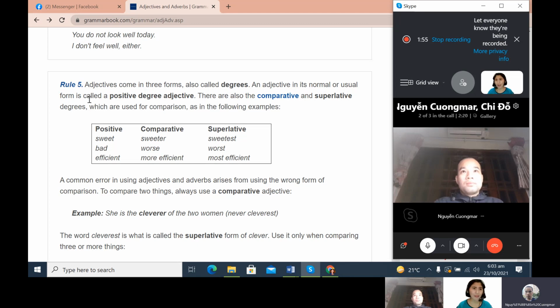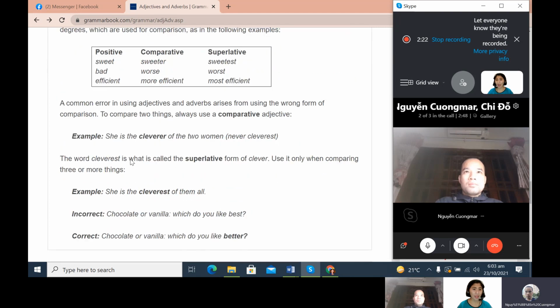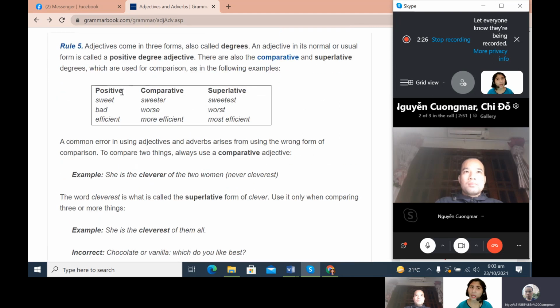Okay. Now let's have rule number 5. Adjectives come in three forms, also called degrees. An adjective in its normal or usual form is called a positive adjective. There are also comparative and superlative degrees, which are used for comparison, as in the following examples. Okay, now can you read? We have positive, comparative, and superlative. Can you read this way?